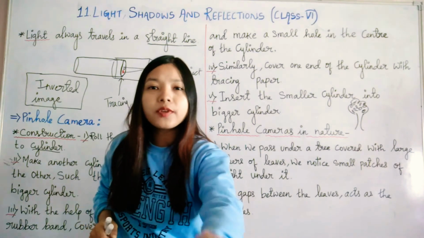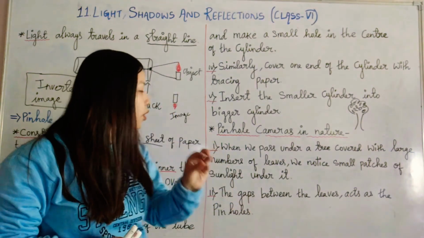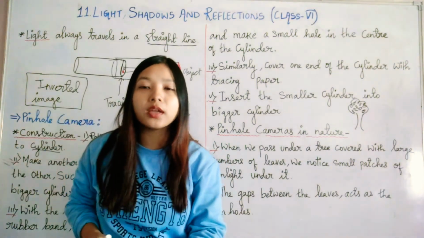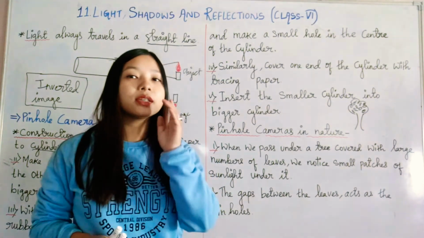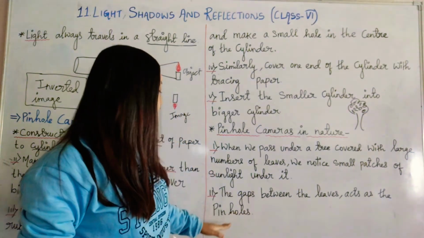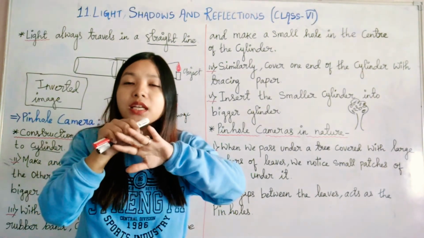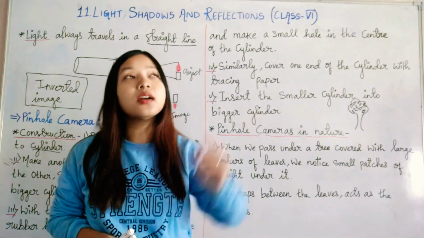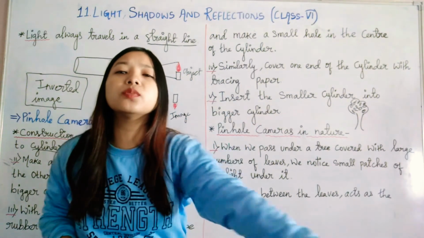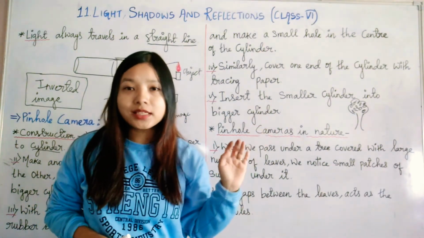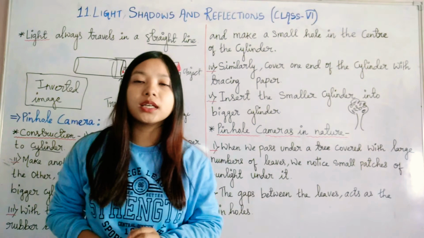You will see various small circular patches on the ground. That is nothing but the image made by the pinhole cameras. The gap between the leaves acts as a pinhole camera and makes numerous images of the sun on the ground.